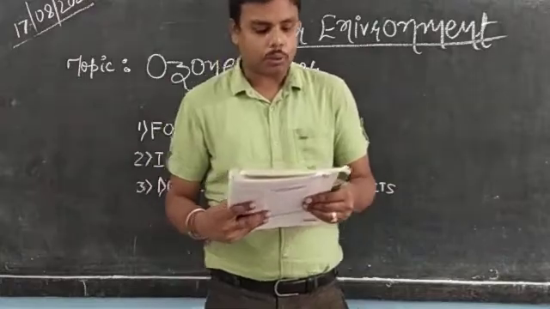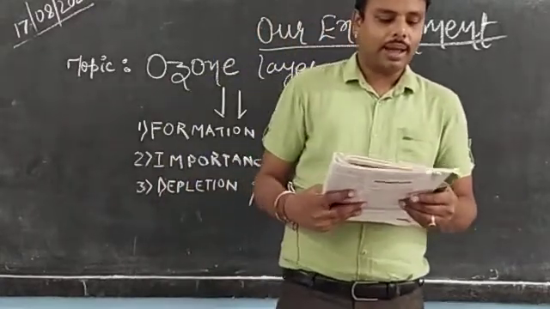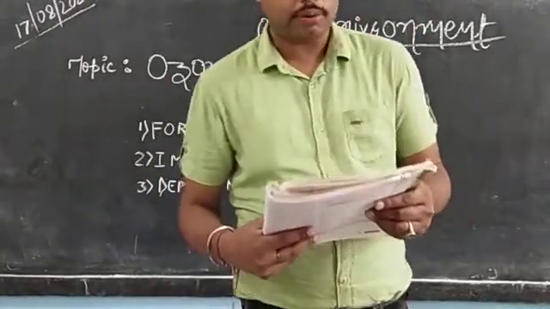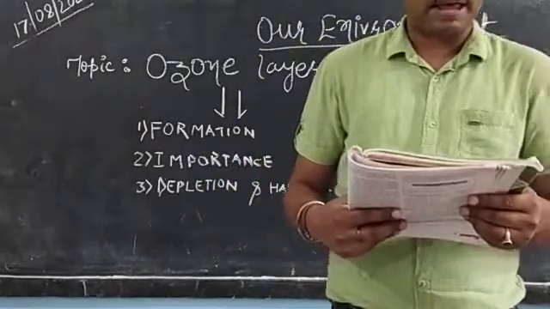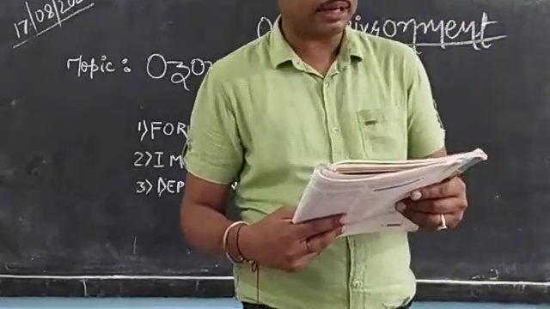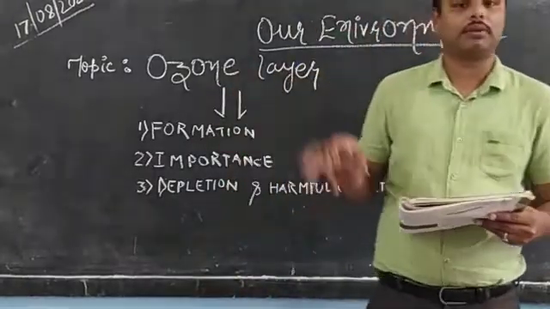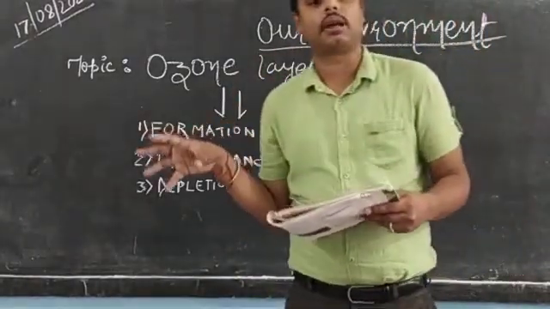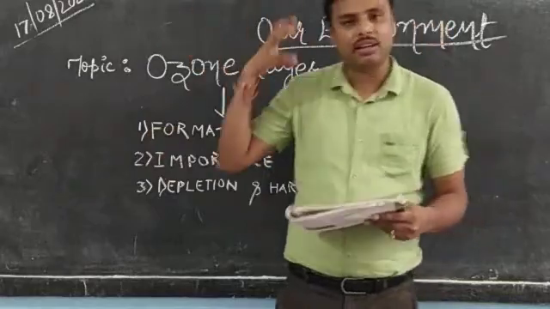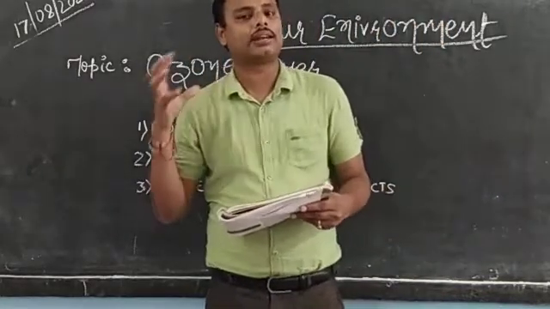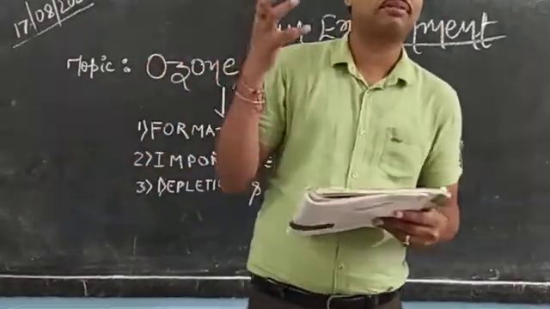In the absence of the ozone layer in the atmosphere, with ultraviolet rays reaching our surface, our planet would have been unfit for human habitation and other living things. If there was no absorption, if there was no reduction in the ultraviolet rays, and they had directly reached us, it would have created a lot of problems. A lot of diseases would have occurred.